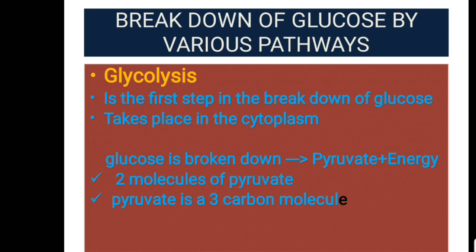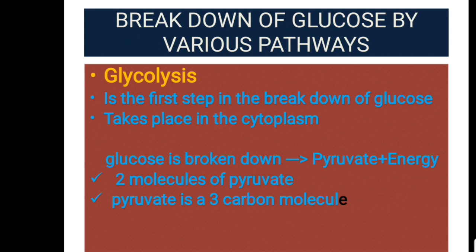Breakdown of glucose by various pathways. That is for cellular respiration to occur in cells. The breakdown of glucose will happen first, and this breakdown of glucose occurs by different pathways, mainly 3 pathways, which we will discuss here. In the breakdown of glucose, the first step is called glycolysis.